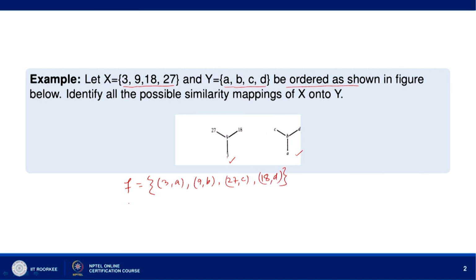Another similarity mapping could be written as, say, g: 3 to A, 9 to B, and then 27 to D and 18 to C. So, there are two possible similarity mappings in this case. That is the end of my lecture. Thank you very much for your attention.